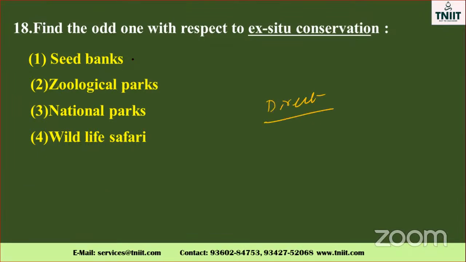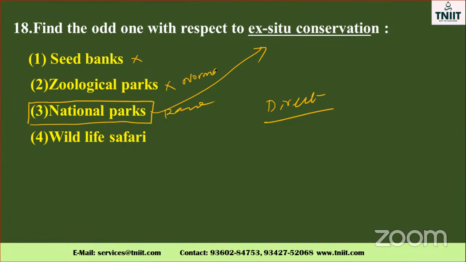Seed bank is not an ex situ concern. Zoological park is not an ex situ concern either. National park, why do we have national parks? It is for in situ conservation. Rare species are present here. Zoological park is a normal one. Wildlife safari will not come. In situ means the outdoor species living in this area, and that is called a national park.